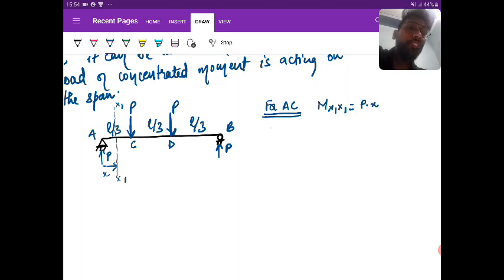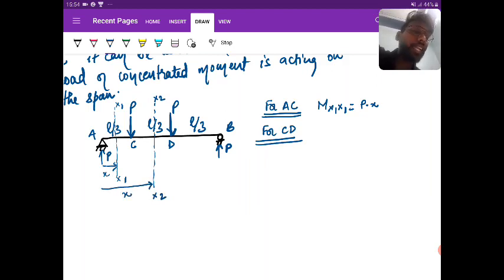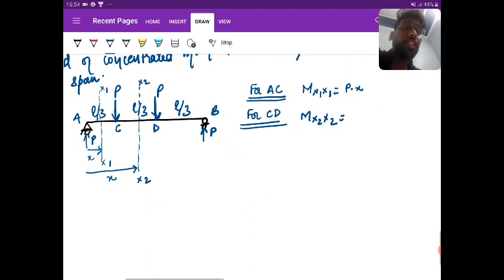If I go for CD and want to write the bending equation at any section, let us say the distance from the left end is H. That's just a variable. So, what should I write for the bending moment at section H2?